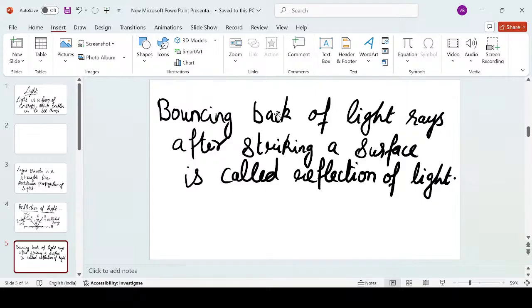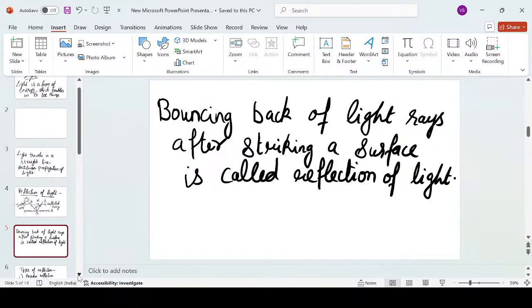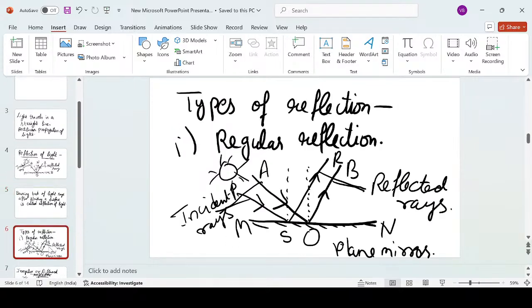Now comes the next, types of reflection we discussed. On the basis of the definition of reflection of light, we have two types of reflection of light. One is regular reflection. Now, what is regular reflection? The reflection that generally occurs from smooth, shiny, plain surfaces. How can we define this? So, in a regular reflection, the light rays are coming parallel to the surface from the light source.